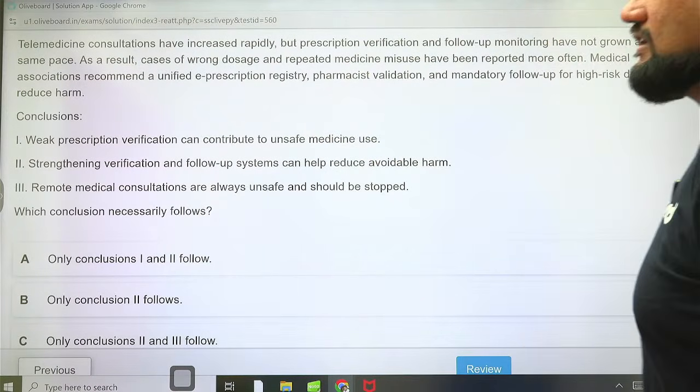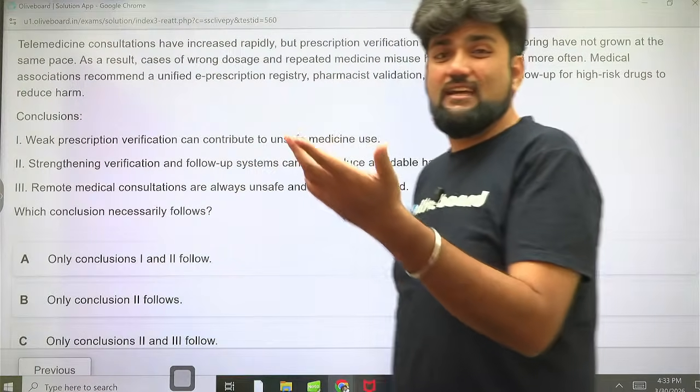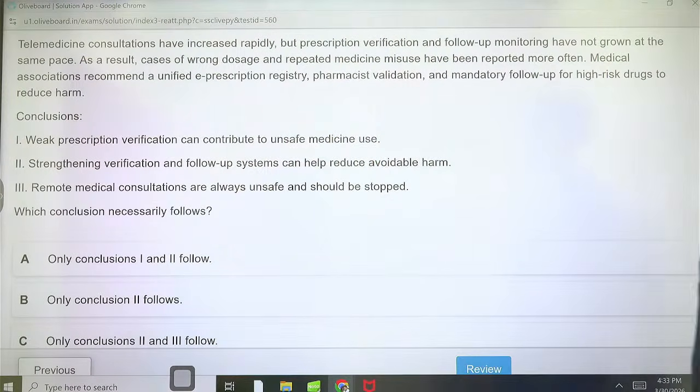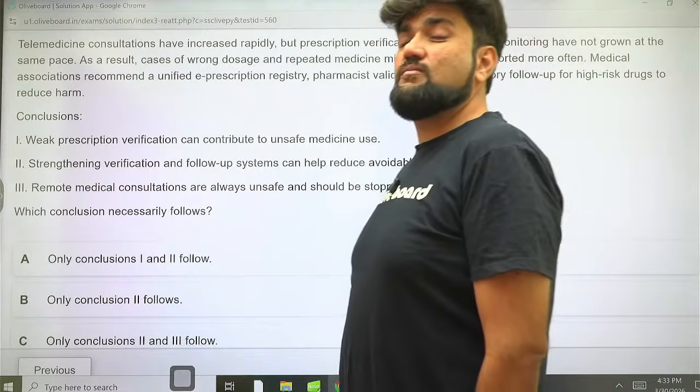Telemedicine consultations means these days you go for a video consult with a doctor right away without meeting him in person. That is what they're talking about. But prescription verification and follow-up monitoring have not grown at the same pace. So the consultations are happening, but prescriptions are not being verified.